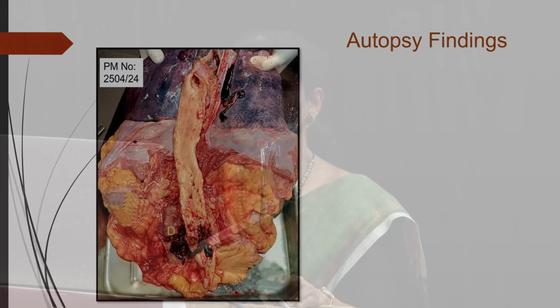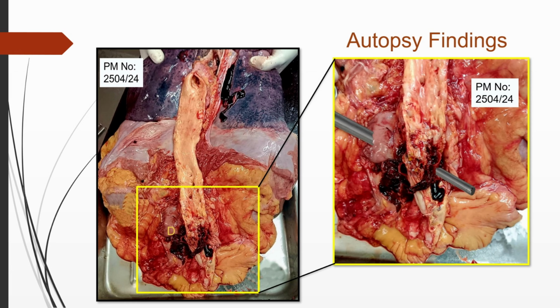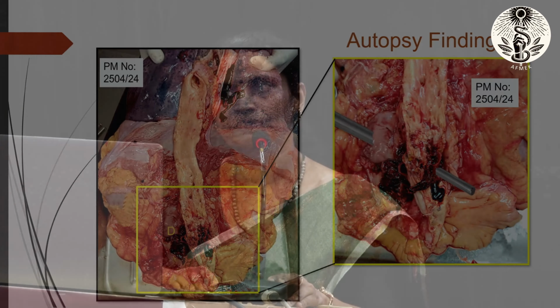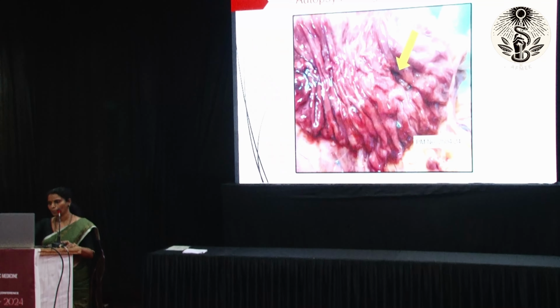Internal examination: there were ulcerated atheromatous plaques in the abdominal aorta below the origin of renal arteries with infiltration of blood around. On further examination, there is a communication between this ulcerated plaque and the adjoining third part of the duodenum. This arrow shows the opening of the communication, or fistula, into the third part of the duodenum.